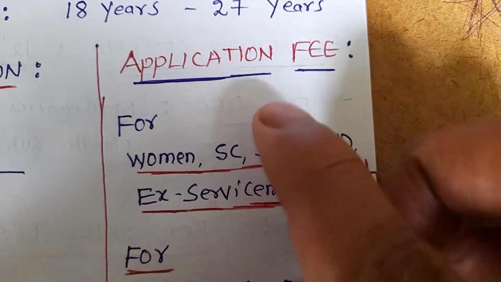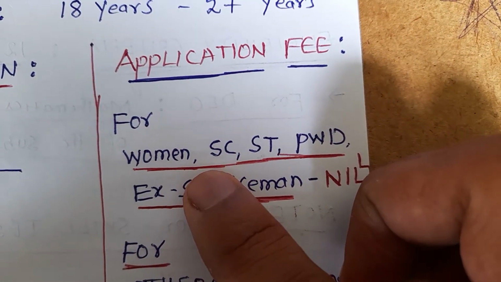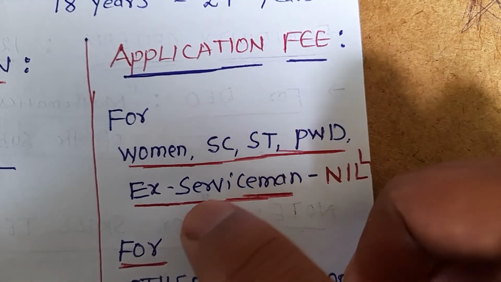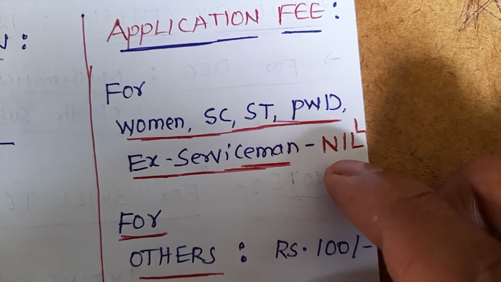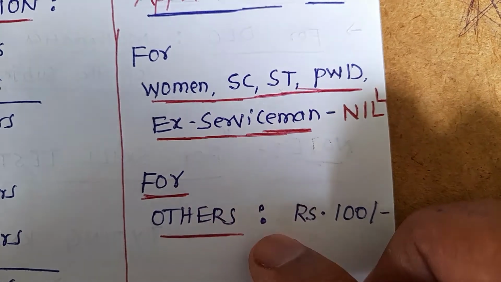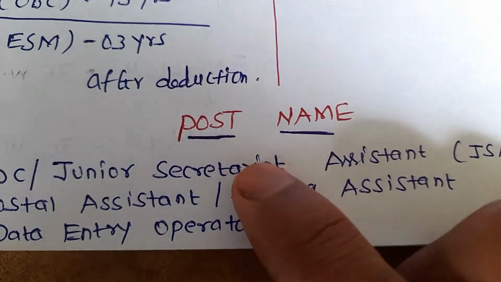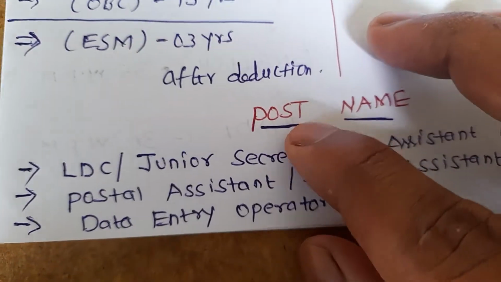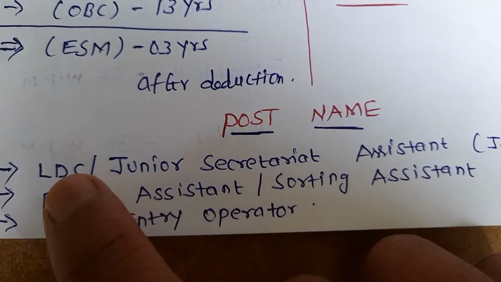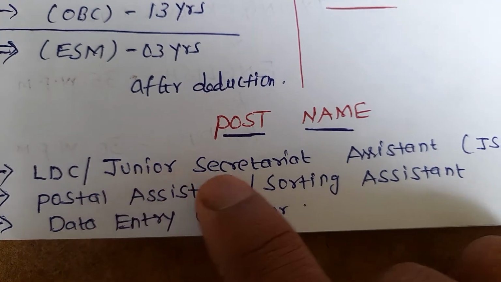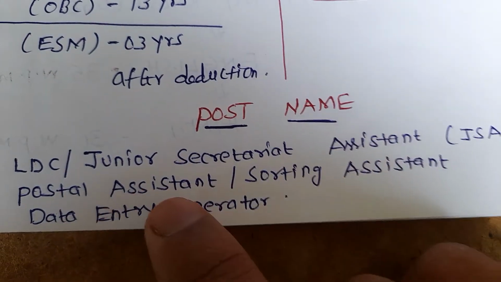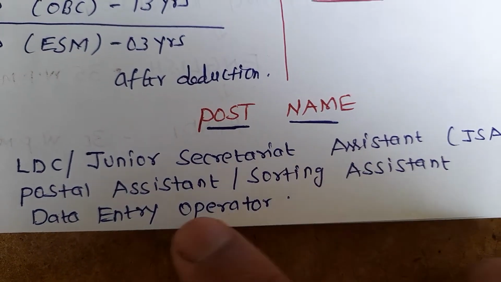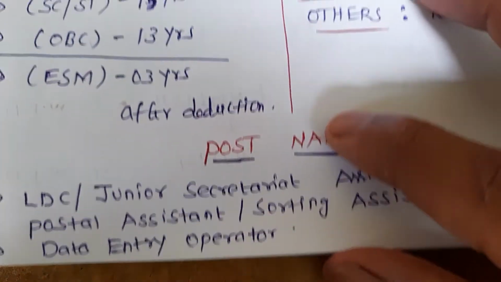Then coming back to the application fee, for women, SC/ST, person with disability, ex-serviceman, the application fee is 0, that means nil. For others, the application fee is 100 rupees. Then coming back to the post name, we are having 3 different categories: lower division clerk, junior secretariat assistant, then postal assistant and sorting assistant, then data entry operator.